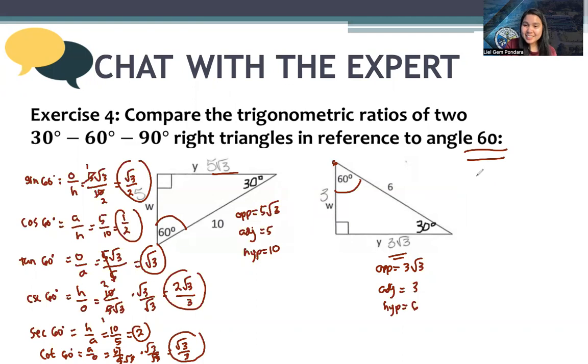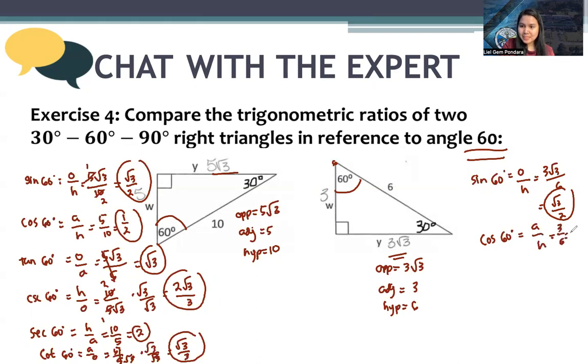Let's check the other triangle. Sine 60. So 3 square root of 3 over 6. That's square root of 3 over 2. Next, cosine. Adjacent over hypotenuse. 3 over 6, that is 1/2. If you see, no matter what the side measurement is, as long as we have the same reference angle 60, we'll end up with the same answer.